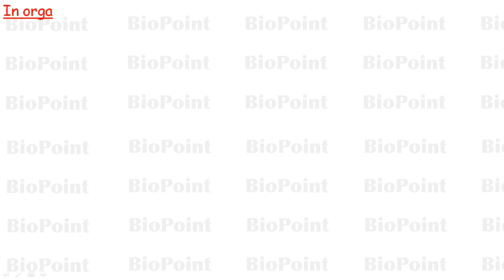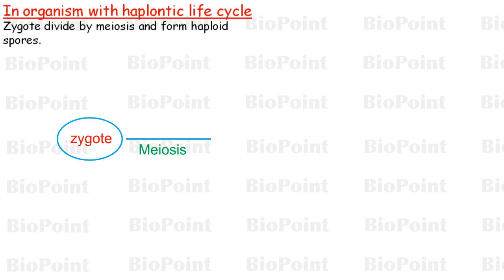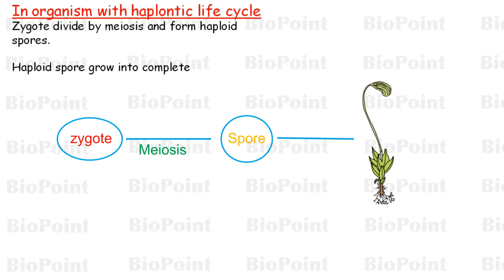In case of organisms with haplontic life cycle, after formation zygote divides by meiosis and forms haploid spores. And these haploid spores grow into a complete organism.